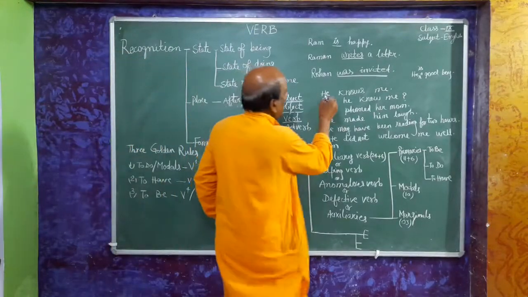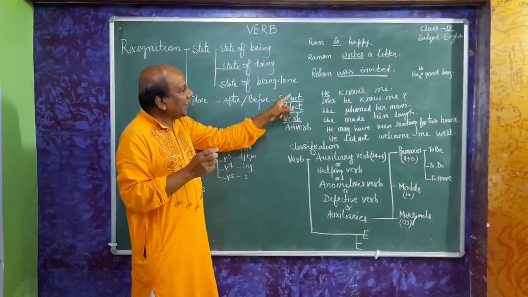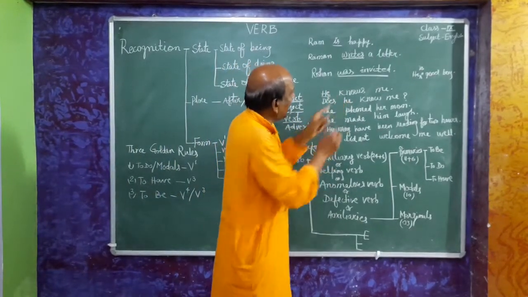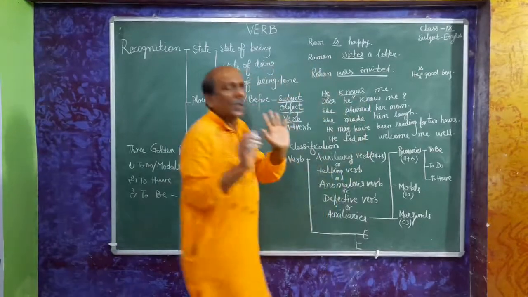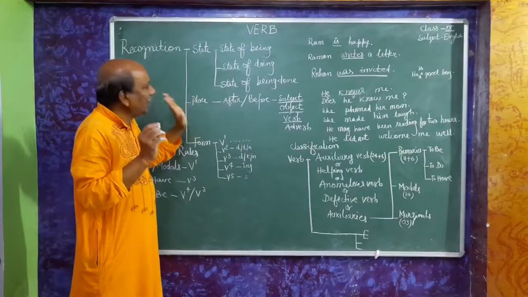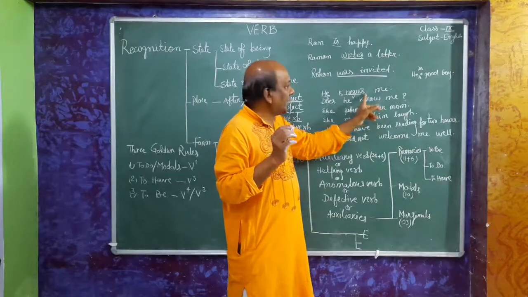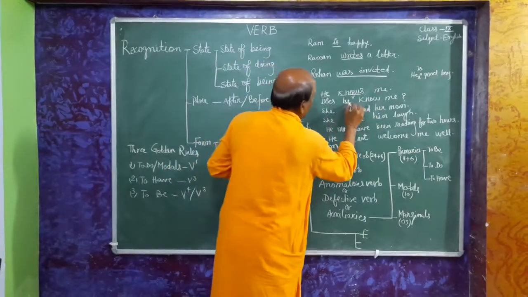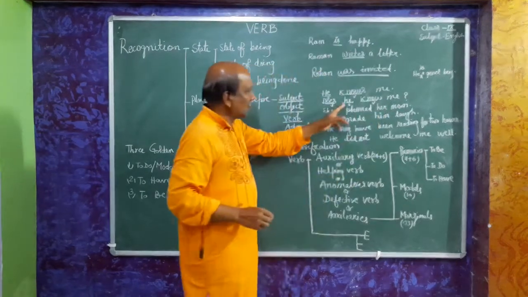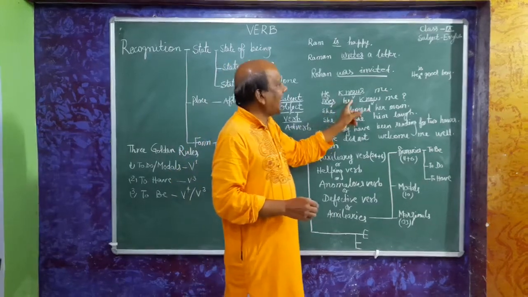Place. See here, he is subject. So a verb is found after subject or before subject. See here, it is subject and it is verb. It is just after. We don't need here to recognize a state. I think it is the simplest way. After subject, a verb comes, and sometimes this is subject, and here verb, again verb. So a verb comes before a subject and after a subject.